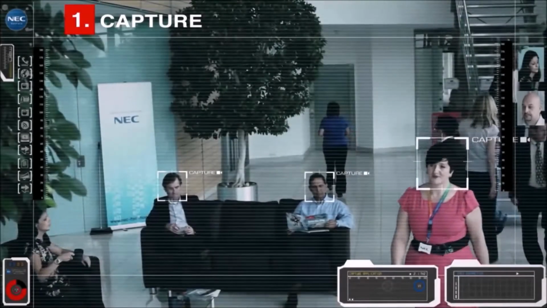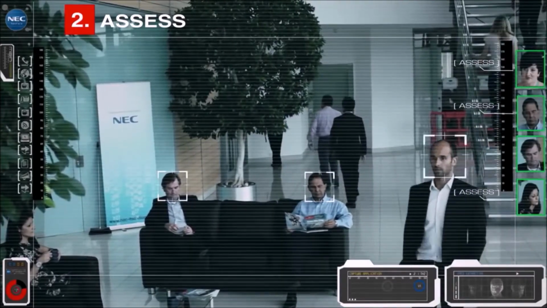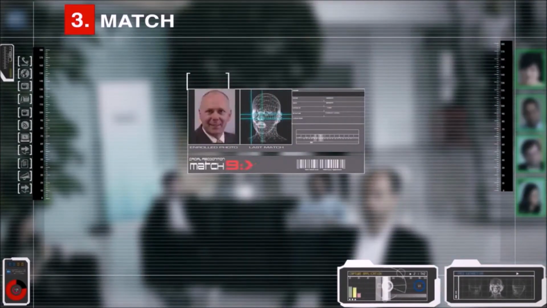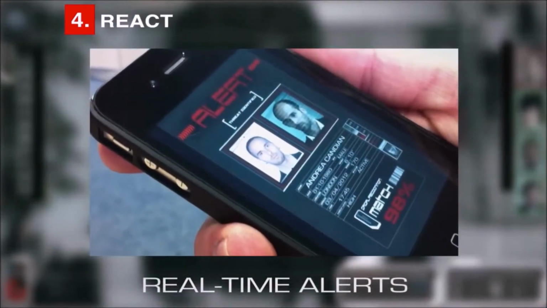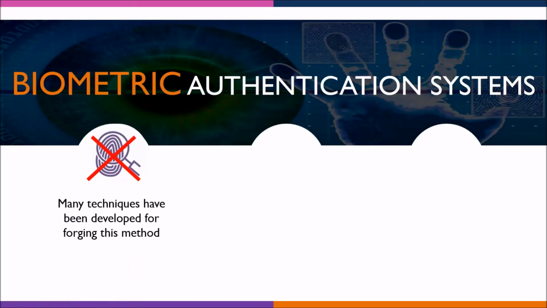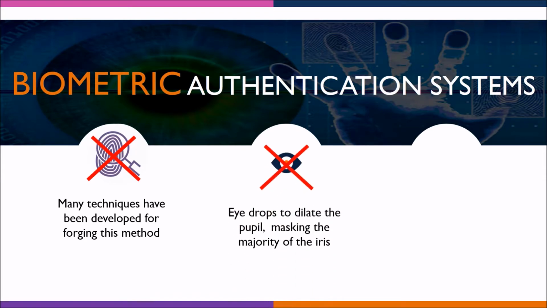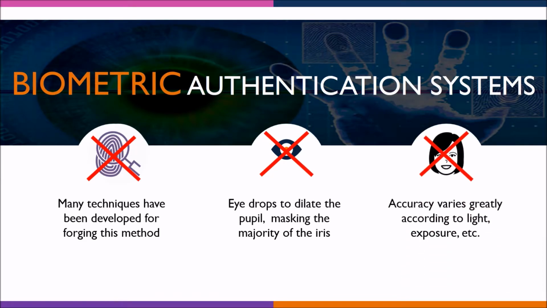Face recognition is technically the least intrusive, as faces can be scanned at a distance by surveillance cameras. Although this also poses privacy issues, its accuracy varies greatly according to light and exposure, etc. Fingerprints are not most trusted as many techniques have been developed to forge this method. As we've seen, the pupil can be dilated, masking the iris, and face recognition accuracy also varies greatly according to light and exposure, so these traits have some drawbacks and are not the most accurate ones.